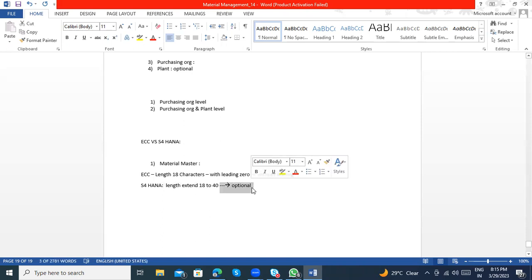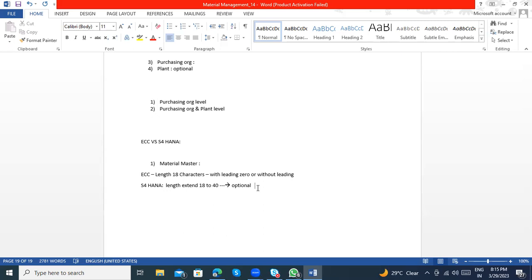If you want, you can do it, but once it is activated, it is very difficult to go back, because the database is then updated with materials created with 40 characters, and that again is a problem. So before activating, you need to strictly decide whether you want to go with 18 characters or 40 characters.